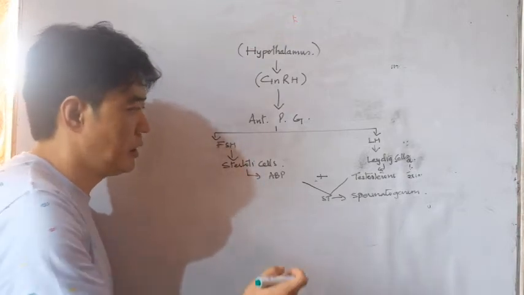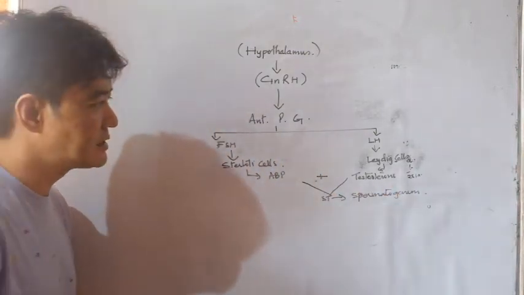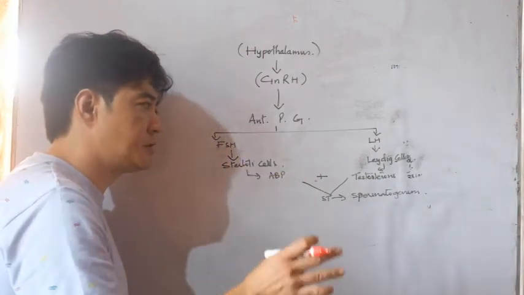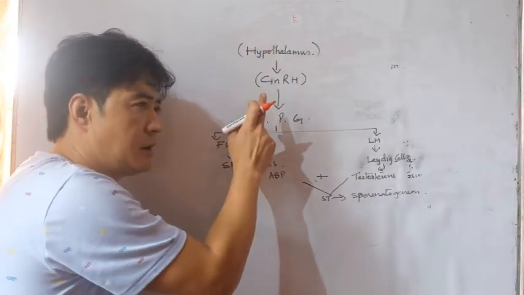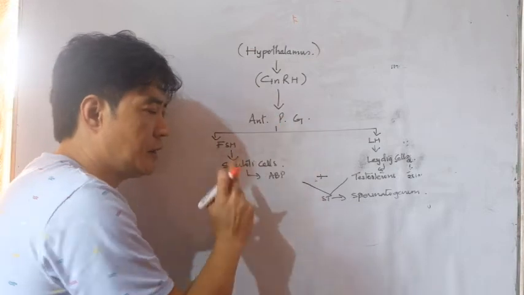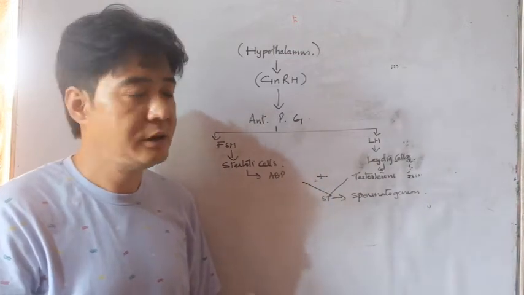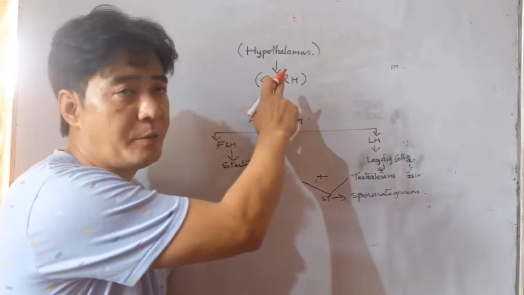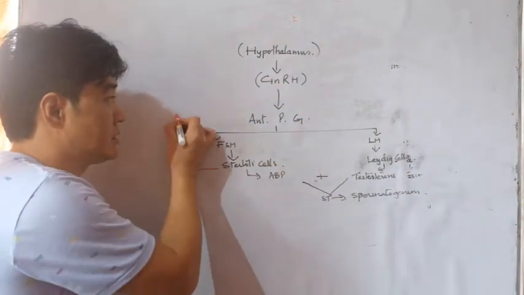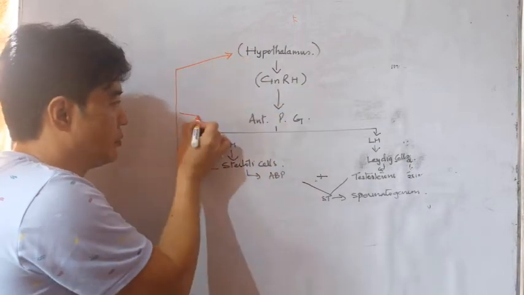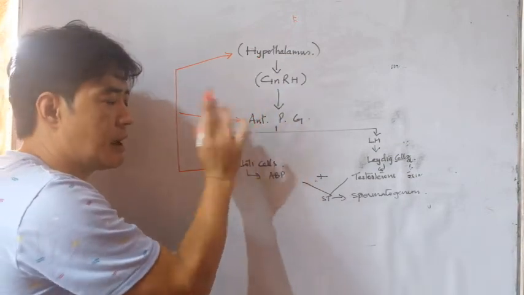Apart from the regulation of spermatogenesis, this Sertoli cells and Leydig cells also produce the inhibin hormone, which deactivates the function of hypothalamus and anterior pituitary gland. Means that they delay, or you can say deactivate, the function of pituitary gland or hypothalamus. This Sertoli cells produce inhibin hormones which affect both hypothalamus and anterior pituitary gland.